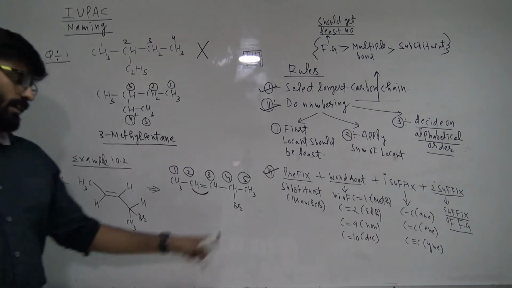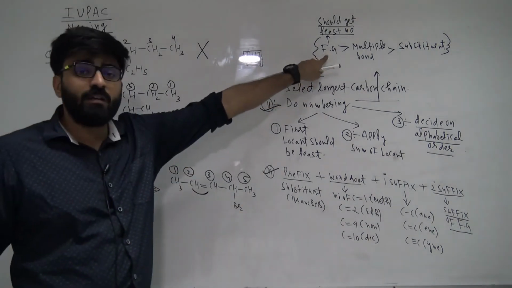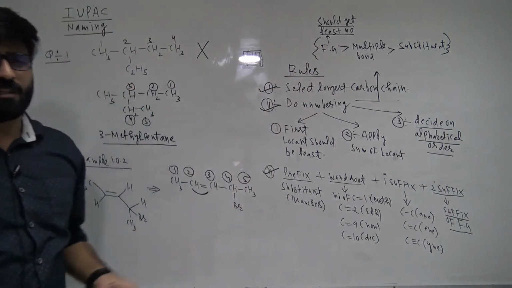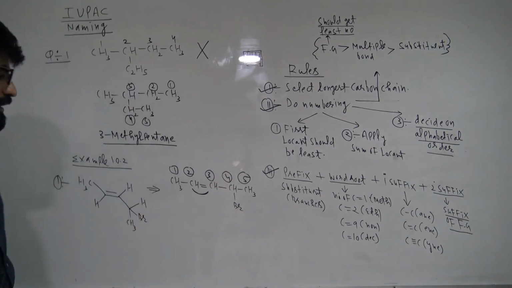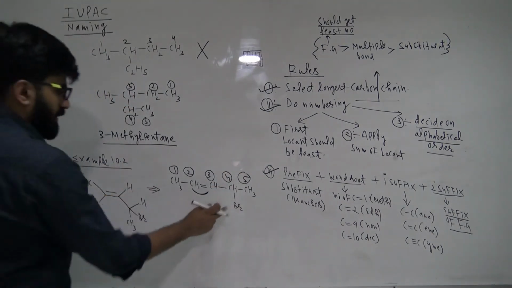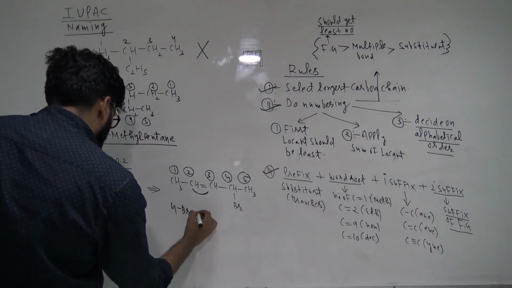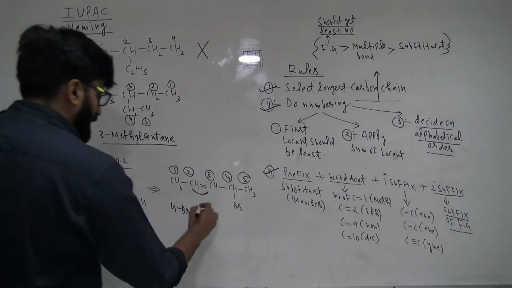But now you are like, sir, why are you not giving it to the bromine? So I told you: functional group, then multiple bond, and then substituents. These halogens are always treated as substituents, so we don't care about the substituent. So this is the right numbering. Now this is the prefix. What is its position? 4-bromo.